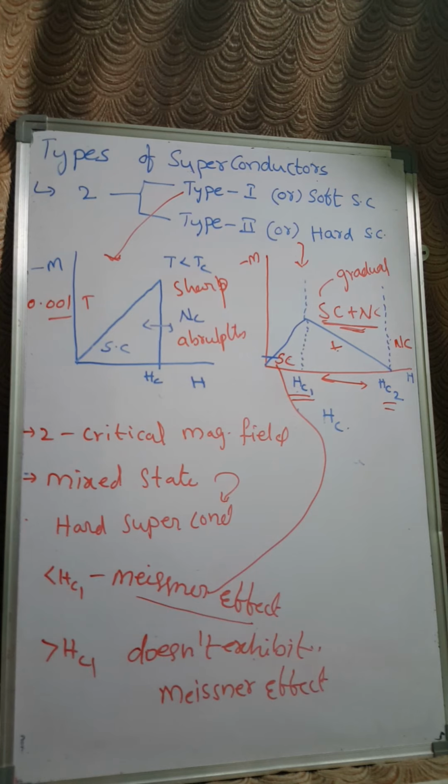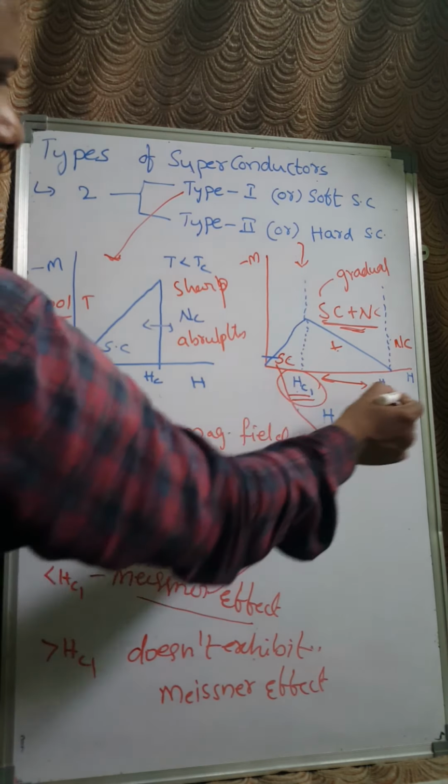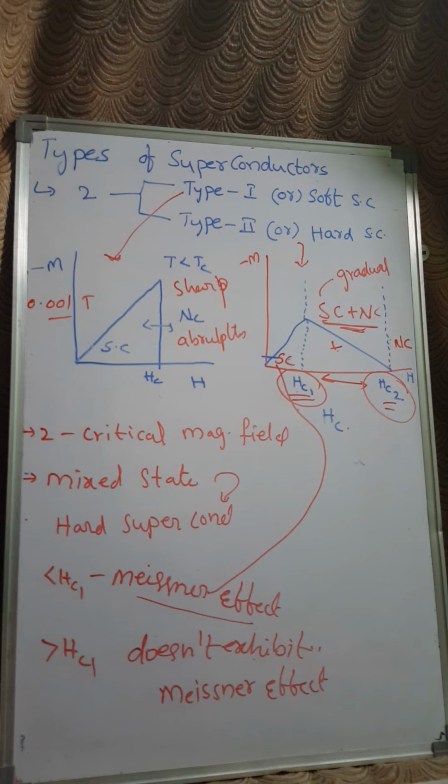And these type 2 superconductors have two critical fields. One is called Hc1, the second one is called Hc2. It has three different regions. One is below Hc1, superconducting nature; above Hc2 it has a normal conducting nature. Between them you are going to see a mixed region or vortex region, which is a combination of superconducting plus normal conducting nature, right? And here they have a large amount of magnetic hysteresis. These type 2 superconductors have a large amount of hysteresis energy, right?